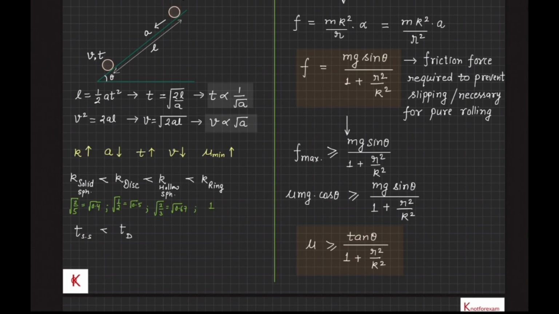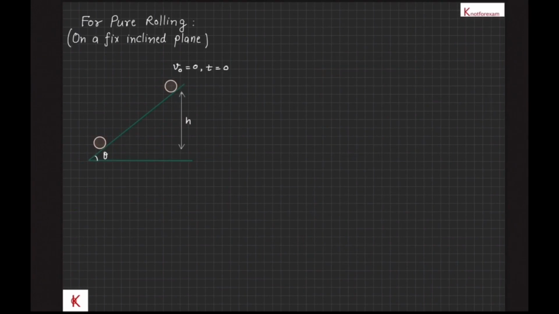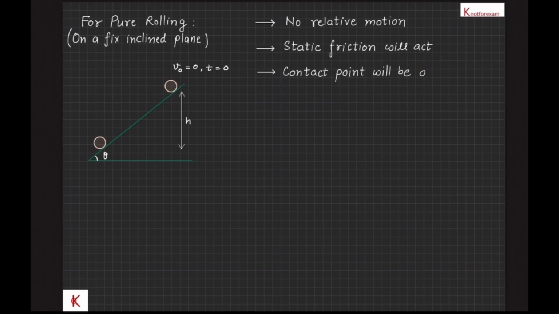Therefore, the time to fall down a particular distance for a solid sphere, t of solid sphere, is less than t of disk, which is less than t of hollow sphere, which is less than t of ring. If we sum up the above discussion, we can understand that for pure rolling on a fixed inclined plane, the contact point will be at rest with respect to the surface. That is, there will be no relative motion of contact points. Therefore, static friction will act, and static friction does no work.